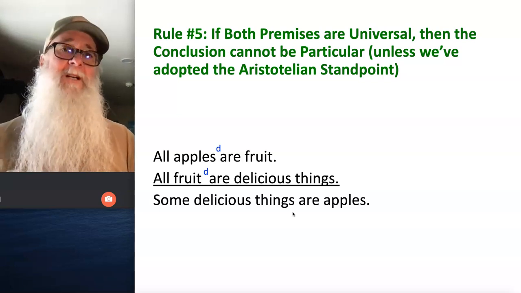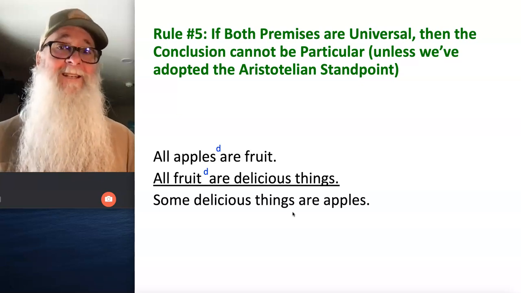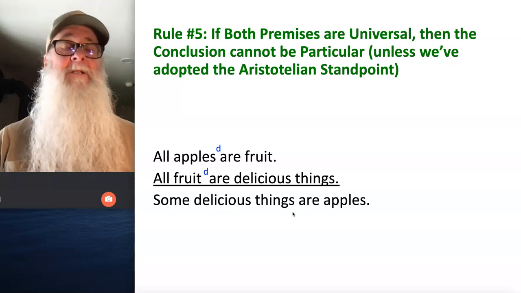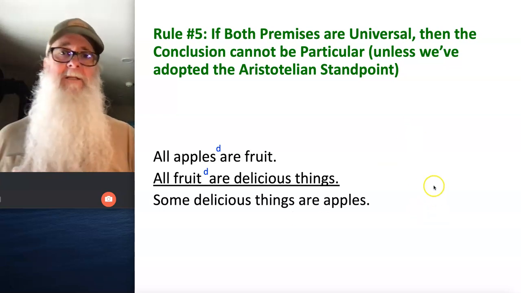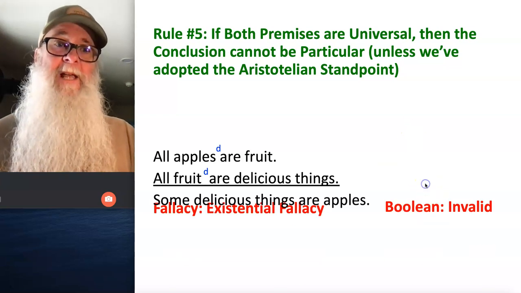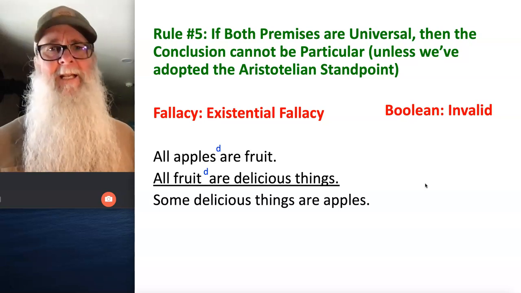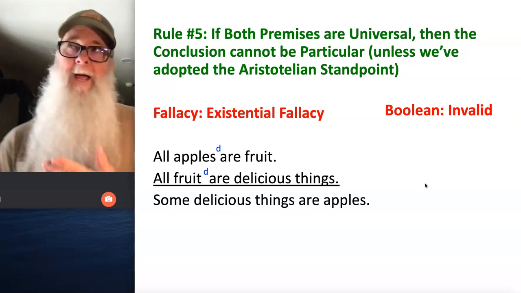Both premises of this argument are universal statements. A statements and E statements are universal statements. And the conclusion statement of this argument is particular. It's an I statement. And I statements and O statements are particular. Okay, so that tells us that from the Boolean standpoint, this argument is invalid, and it's invalid because it commits the existential fallacy. Remember Boole's assumption, or his lack of assumption.